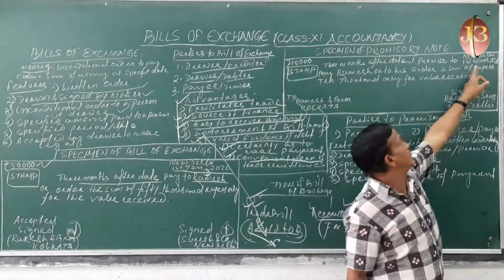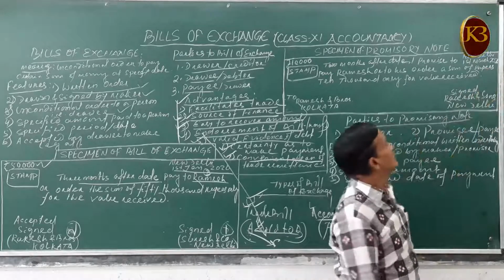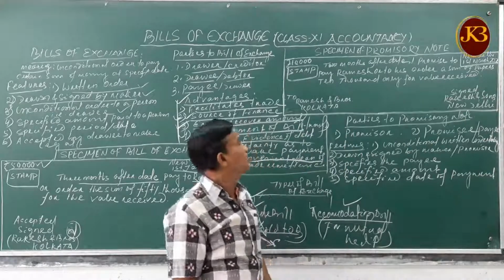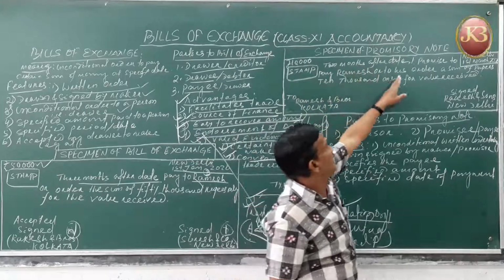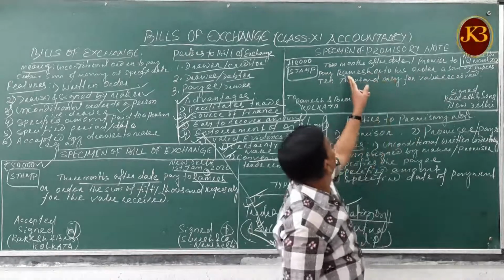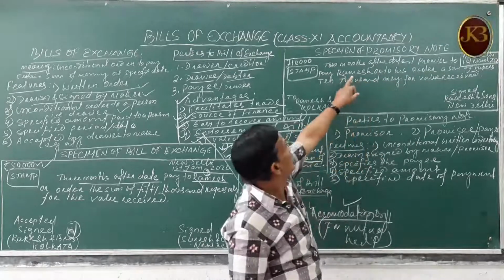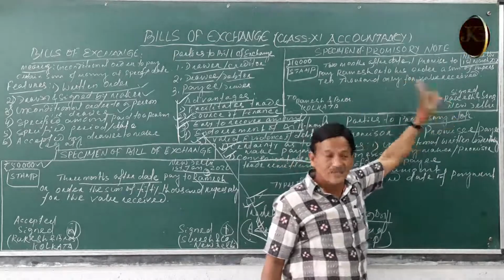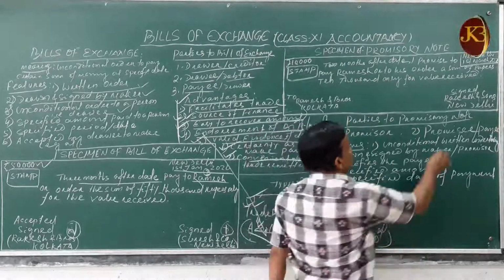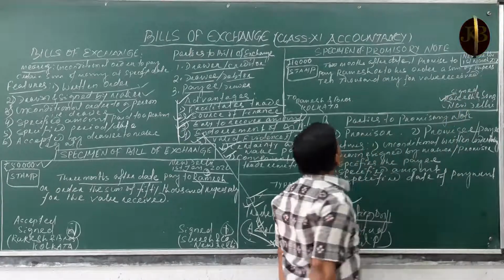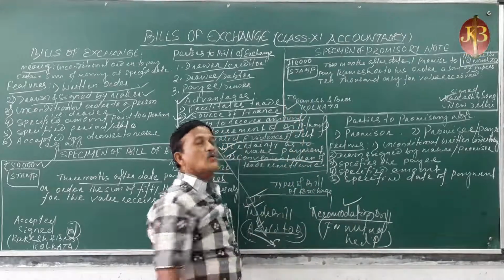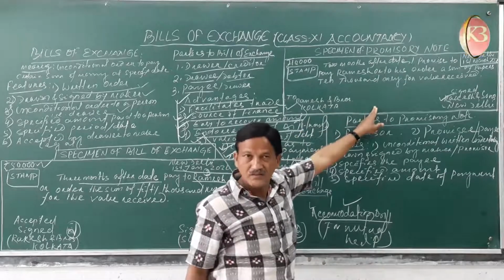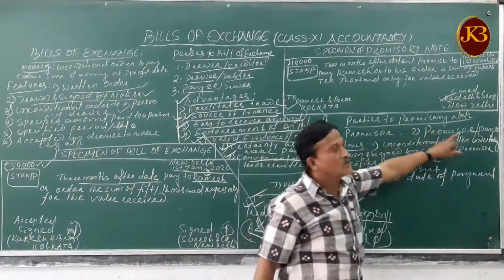At the top right corner, the place and the date will be written, along with who prepared it. So: two months after the date, I promise to make the payment to Ramesh or to his order a sum of rupees 10,000 only for the value received. Then it is signed by Rakesh and Sons. He is the promisor, and it is addressed to the promisee who receives the payment. So there are two parties involved here: one is the promisor, another is the promisee.